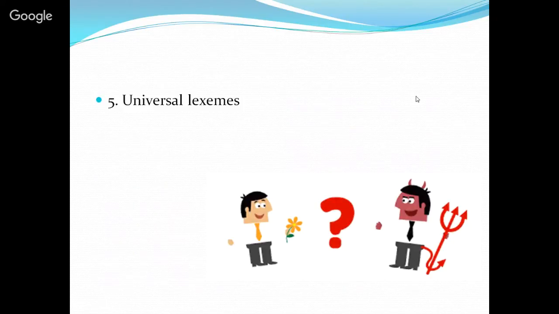The universal lexemes. The universal lexemes, that means words that are known as meta-language. It is said that these kinds of words are used in every single language. As in this case, the evaluative, we have good and bad. We can have these kinds of words in different languages. So that's why they are called universal lexemes.